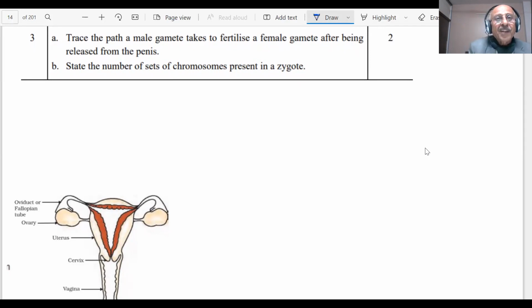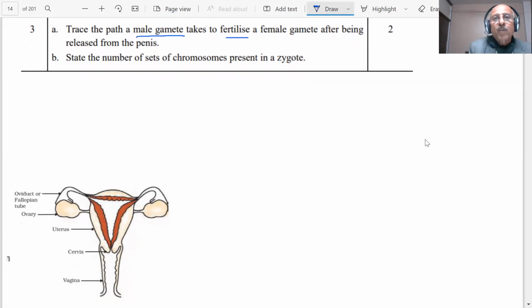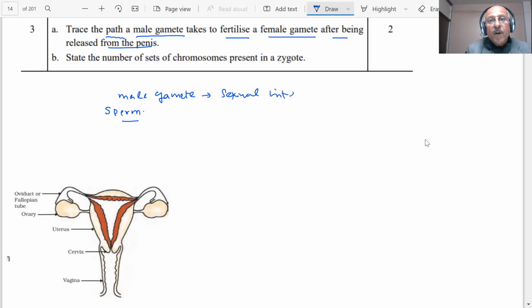The question is, trace the path a male gamete takes to fertilize a female gamete after being released from the penis. Now you are aware, when sexual intercourse takes place, students, the male is giving the sperms, and the sperms go where first? The question is, trace the path a male gamete takes. The sperm which is released by the male gamete when sexual intercourse takes place, what path will it follow?